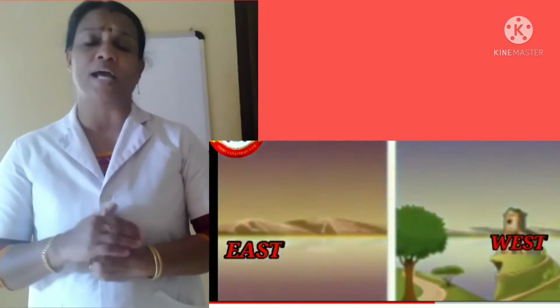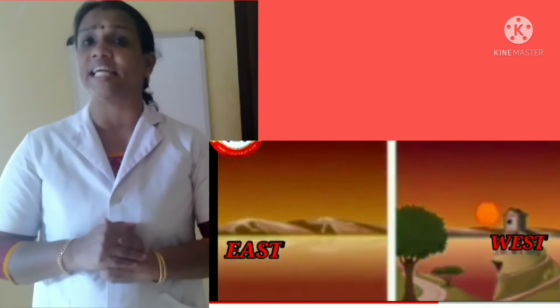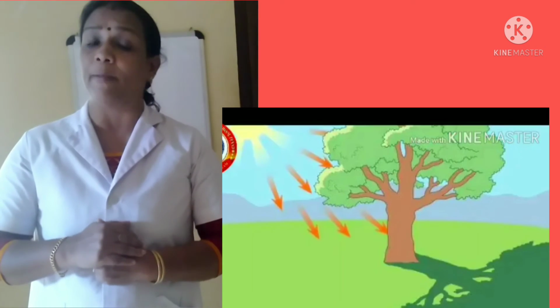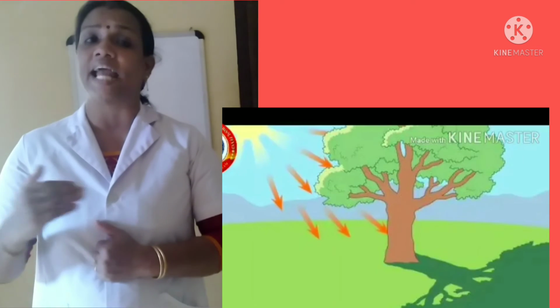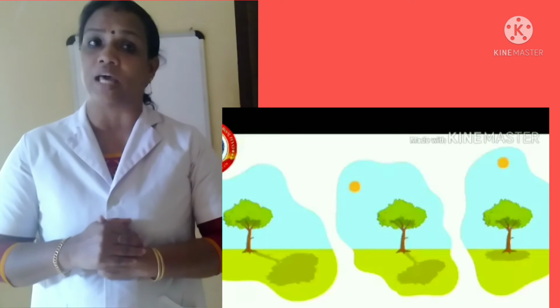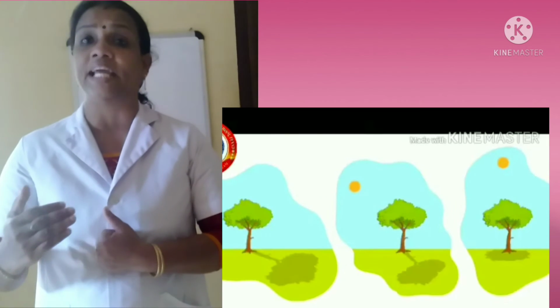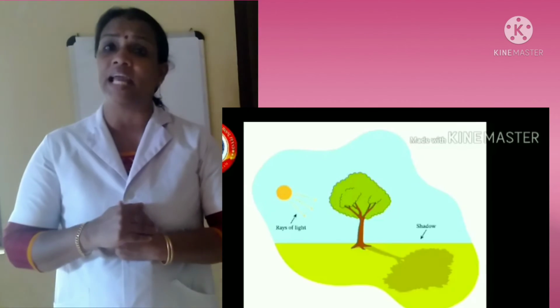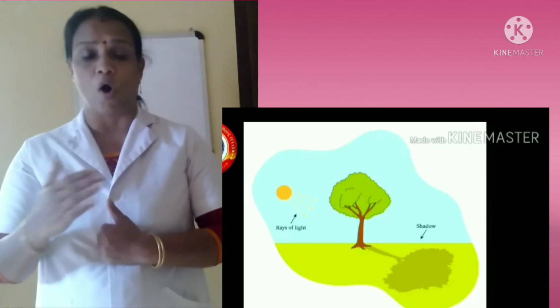Dear students, have you noticed the changes in the shadows over the day? A light source is needed to make a shadow. Shadows are formed by blocking the light. The size and position of a shadow depend on the direction and position of the light source with respect to the objects. The shadow of a person or a thing always appears in the opposite direction from the light source.